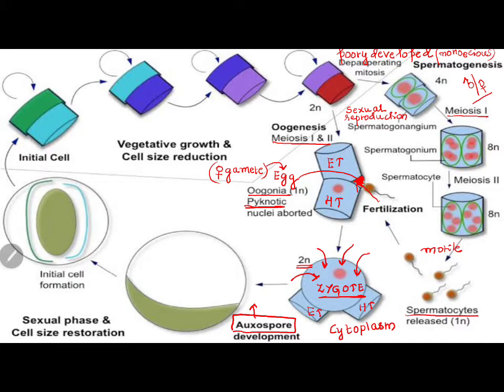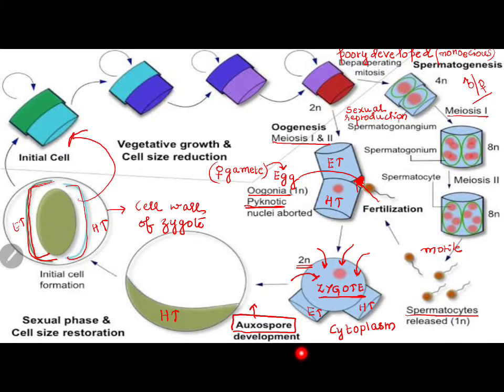As you can see, the new one has synthesized, this is hypothecium. And slowly after it has increased, it has developed a new cell wall. Until that point we have the cell wall of the zygote, till the spore develops its own epithecium, its own hypothecium. Now this will again start undergoing vegetative reproduction.